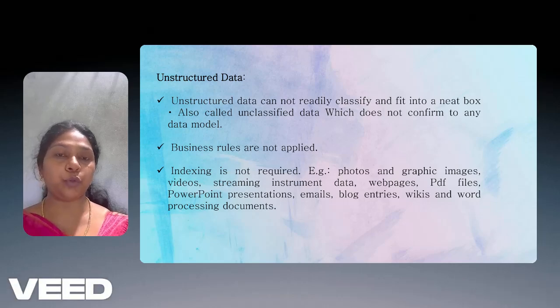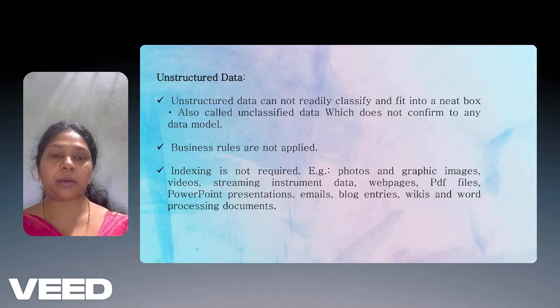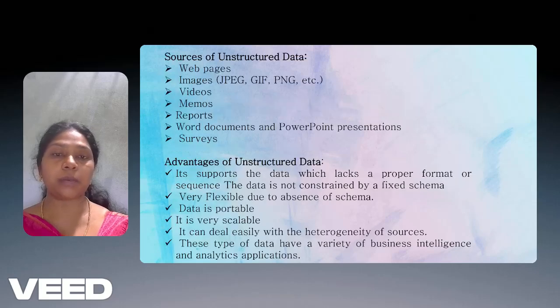So next we move to the unstructured data. Unstructured data cannot be readily classified and does not fit into a neat box. It is also called unclassified data, which does not conform to any data model. Business rules are not applicable. Indexing is not required. Examples: photos, graphic images, videos, streaming instrument data all come under unstructured data.